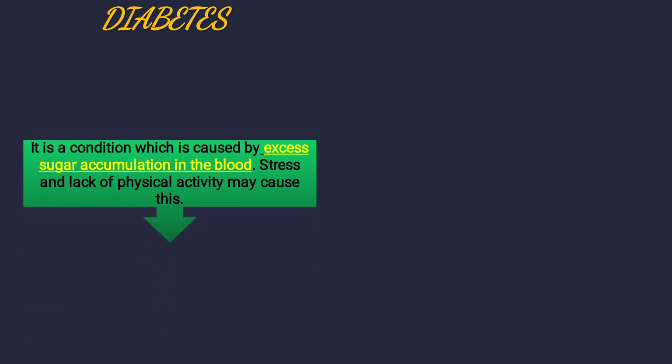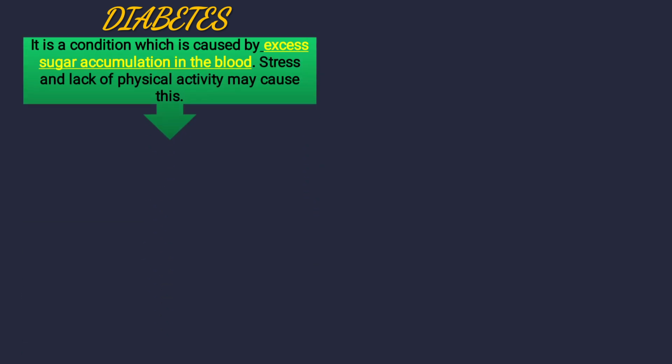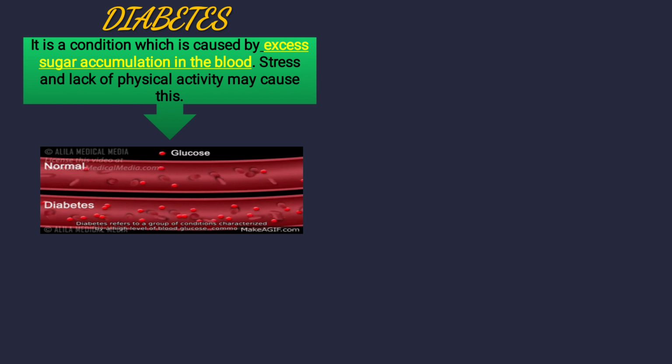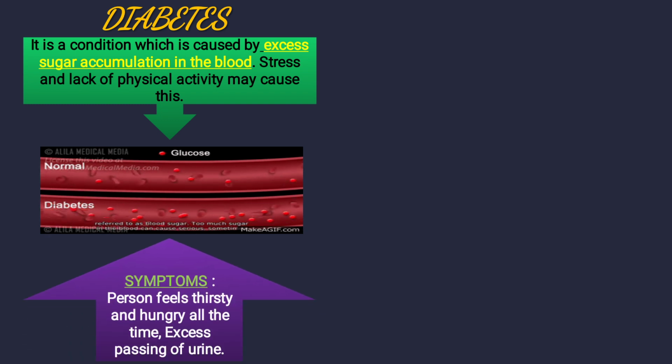Next is diabetes. It is a condition caused by excess sugar accumulation in the blood, meaning an excess sugar part is in the blood. Stress and lack of physical activity may cause this. Now you see in the image, the first one shows the normal, with a small amount of glucose particles. The small red circles are glucose. In the person suffering from diabetes, see the more glucose content in the blood. This is the disease called diabetes. Symptoms are the person feels thirsty and hungry all the time and passes excess urine. These are the symptoms of diabetes.